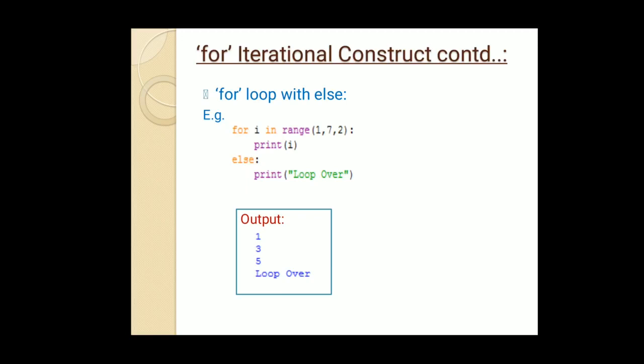If you look at the example, we have extended our previous example: for I in range 1, 7, 2 print I. So we are getting the values 1, 3 and 5 in the output, as you can see. Once the condition of the for loop gets false, the else block gets executed and we get the statement "loop over" as output.